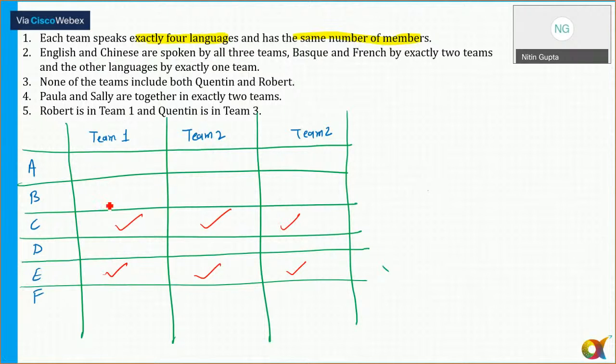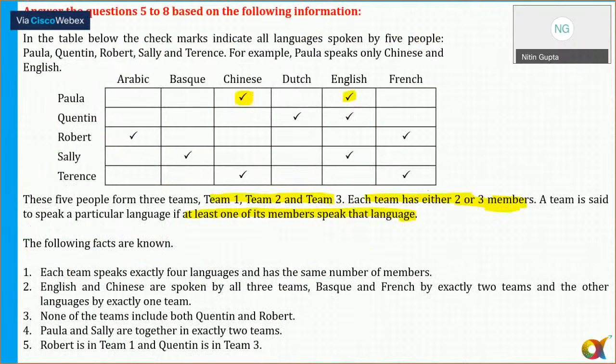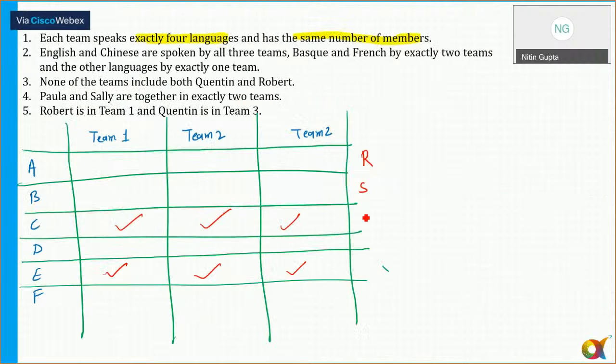So Arabic can be spoken only by Robert. Only Robert can speak Arabic. R. Okay. Now Basque, only Sally. Only Sally can speak Basque. Now Chinese, Paula or Terence. So Chinese can be spoken by Paula as well as T, that is P and T.